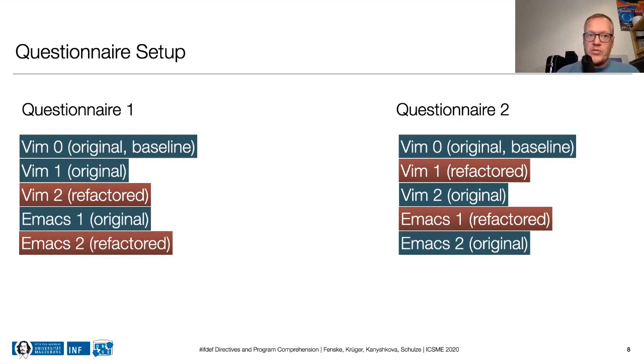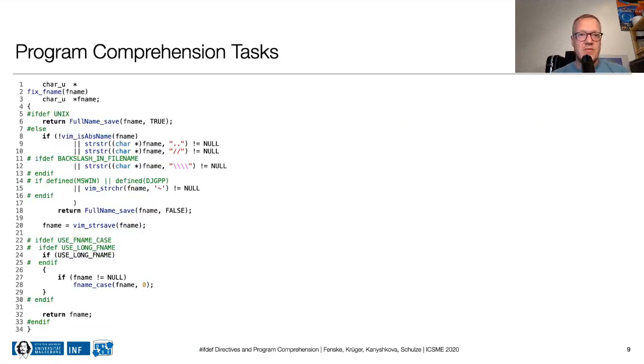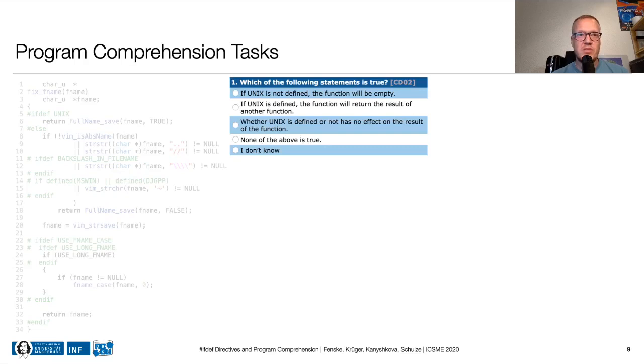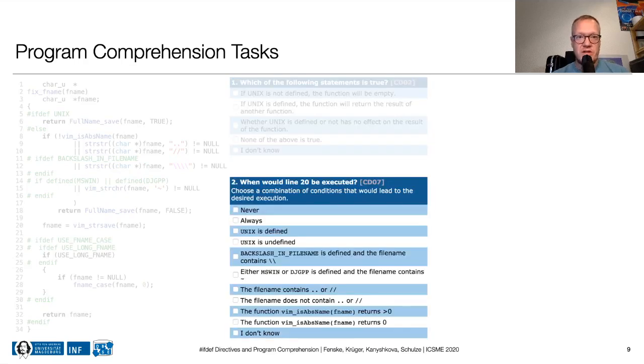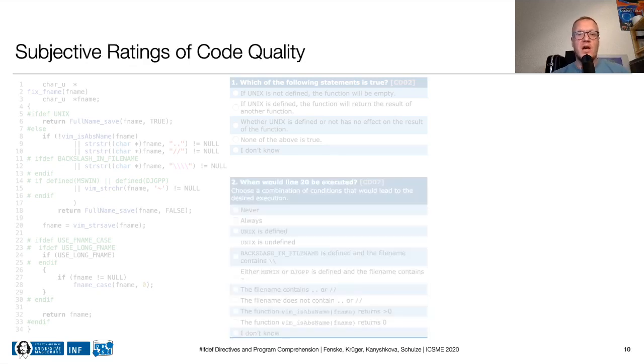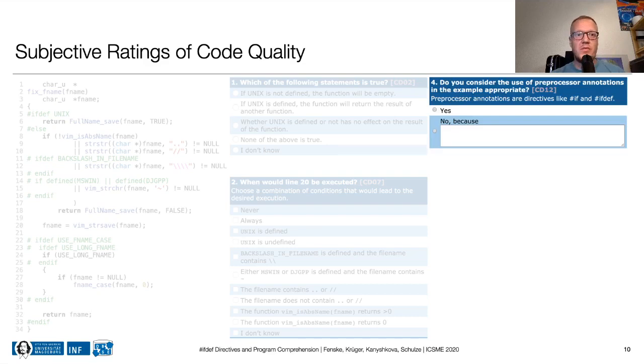And now that we know about the code examples, what about the tasks and the questions we asked? For each example, there were 2 program comprehension tests, and in the first test, the participants were given a list of statements and had to decide which of these statements was true. In the second test, the participants had to mentally configure the code, and this means they were given a list of conditions and had to select the ones which would cause a particular line of code to be executed. And following these comprehension tests, there were a number of questions in which the participants had to rate the code example regarding the appropriateness of the CPP directives in particular and the code quality in general.